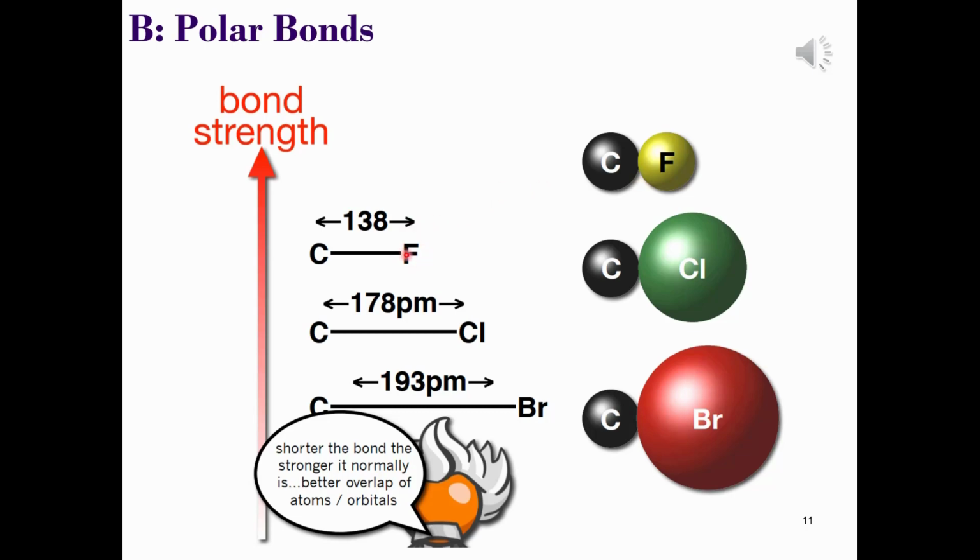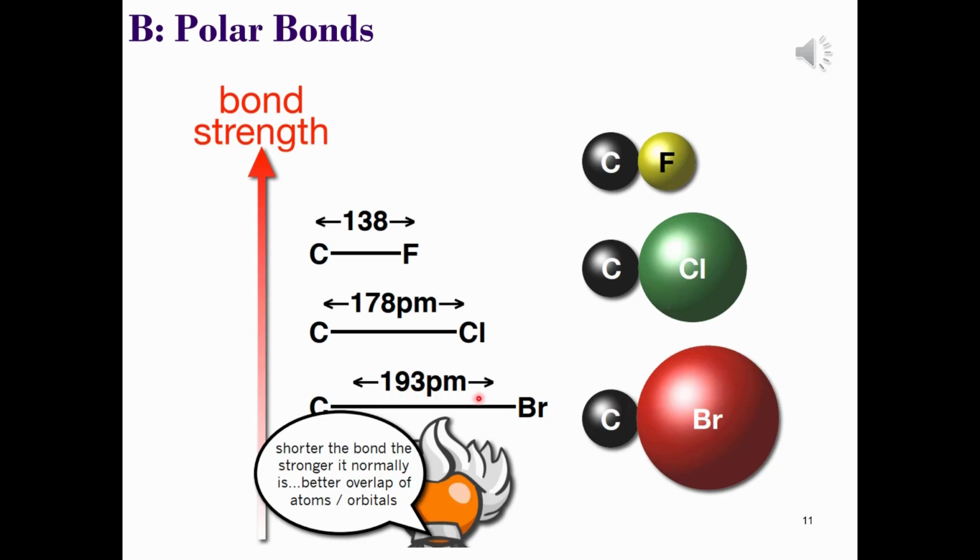As we descend group 7, we should observe two things. 1, the atomic sizes of the halogens increase, and 2, the electronegativity decreases. This follows as the more shielded bromine atom would have far less attraction for the bonded electrons and a worse overlap of its orbital with carbon.